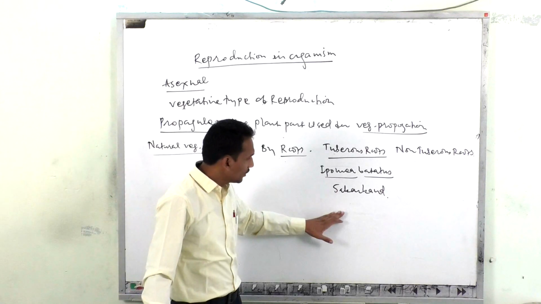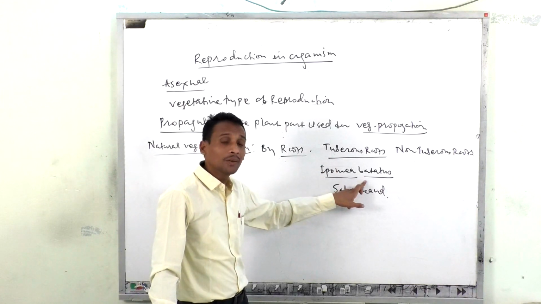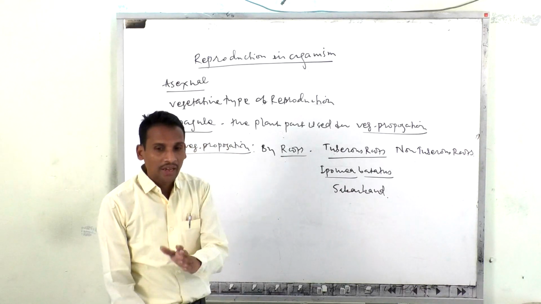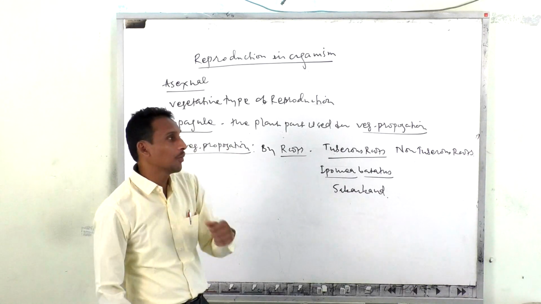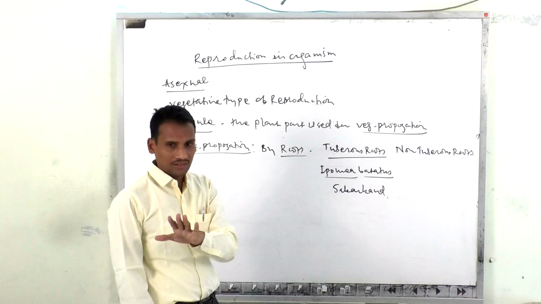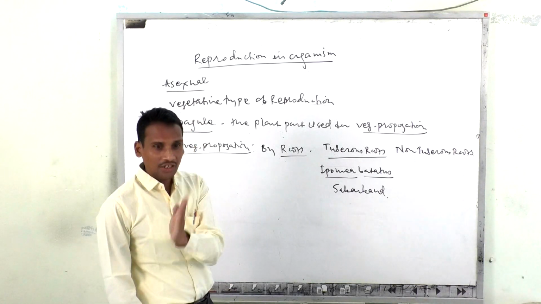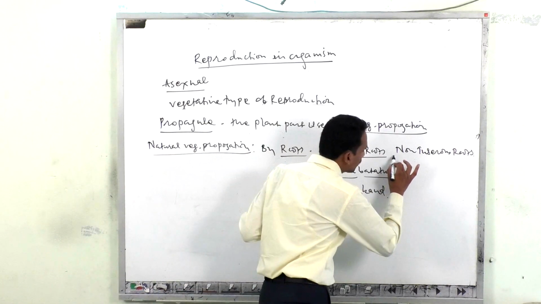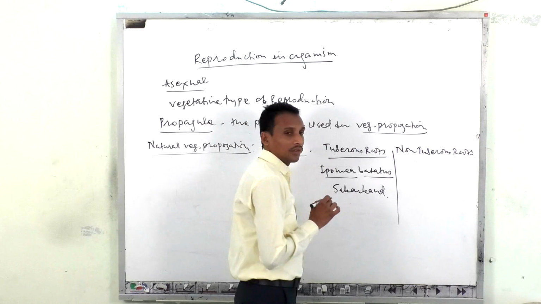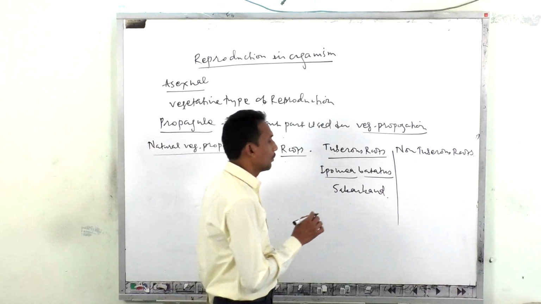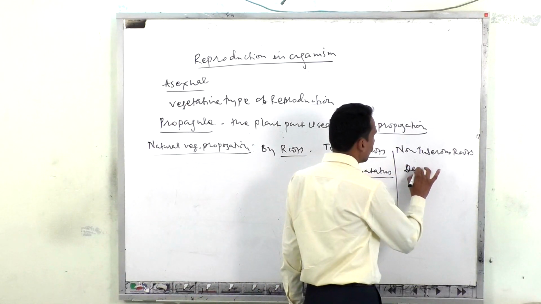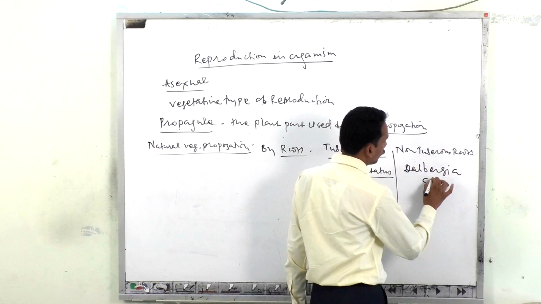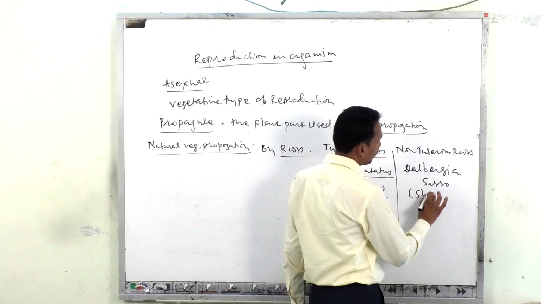In Ipomea batatas, the roots possess adventitious buds, and from that bud there is formation of a new plant, naturally. Artificially it is also carried out by farmers. And whenever we discuss non-tuberous roots, the best example is Dalbergia sissoo, also called shisham,